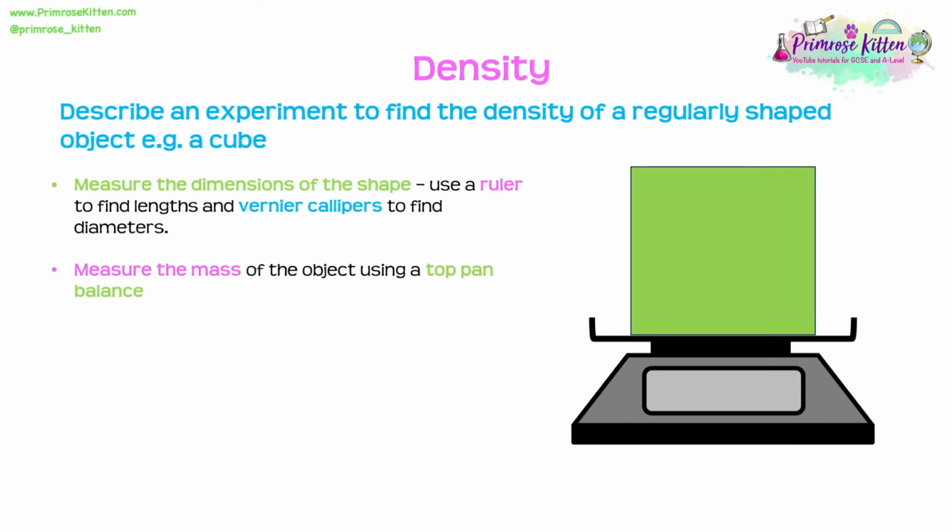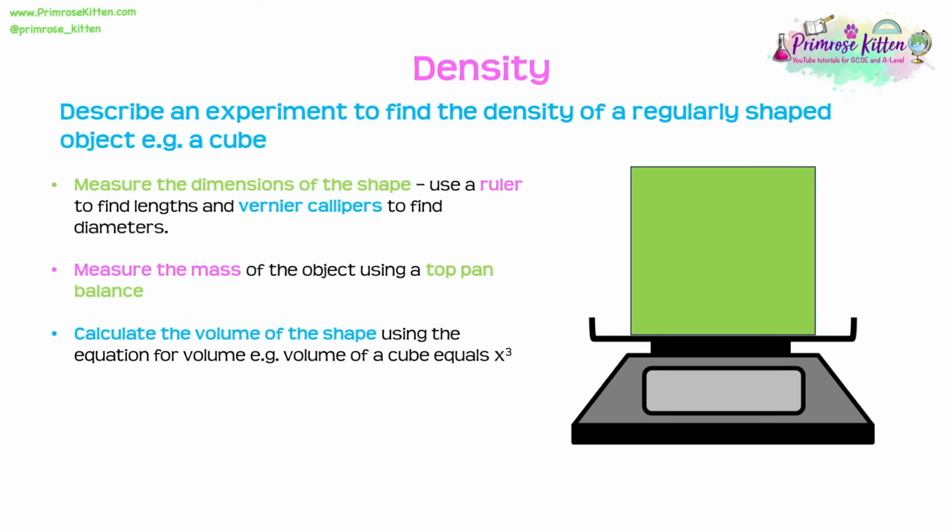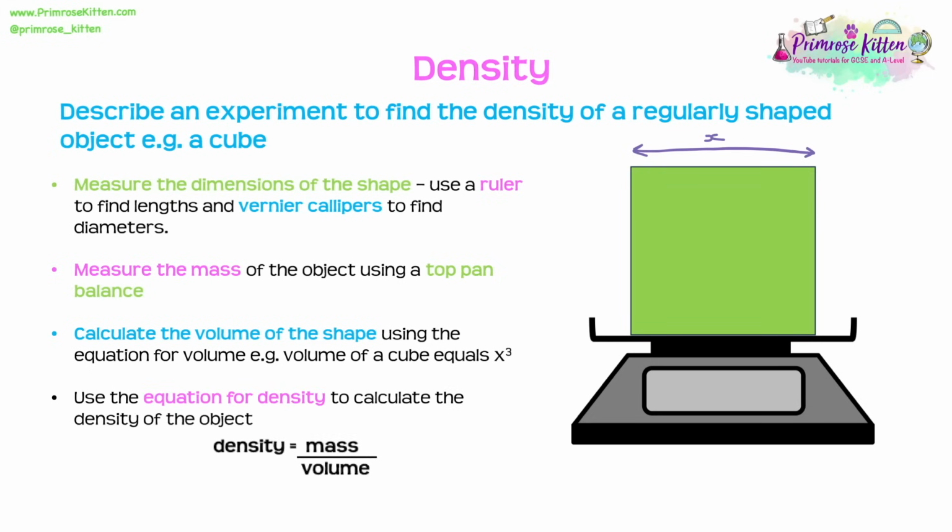And then we're going to calculate the volume of the shape using those dimensions that we found. So here, if we had this cube, we'd measure the dimension of its length and we're going to cube it to get that volume. Now that we've got the mass and the volume, we're going to use the equation for density to calculate the density of the object. So in this case, we'd say density equals mass divided by that volume.